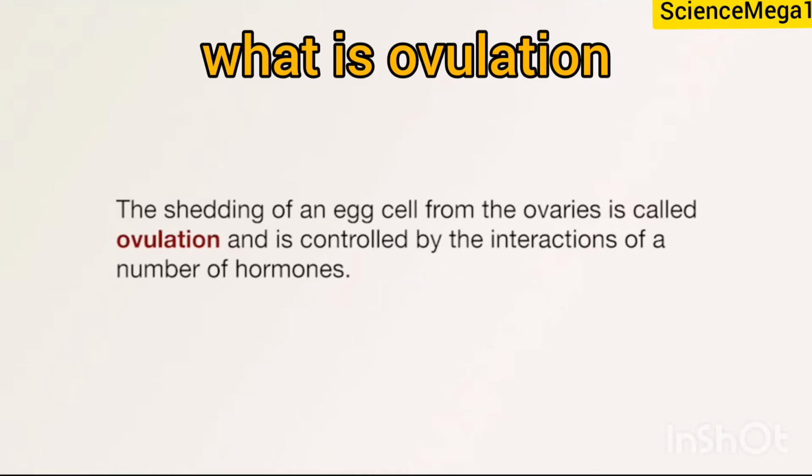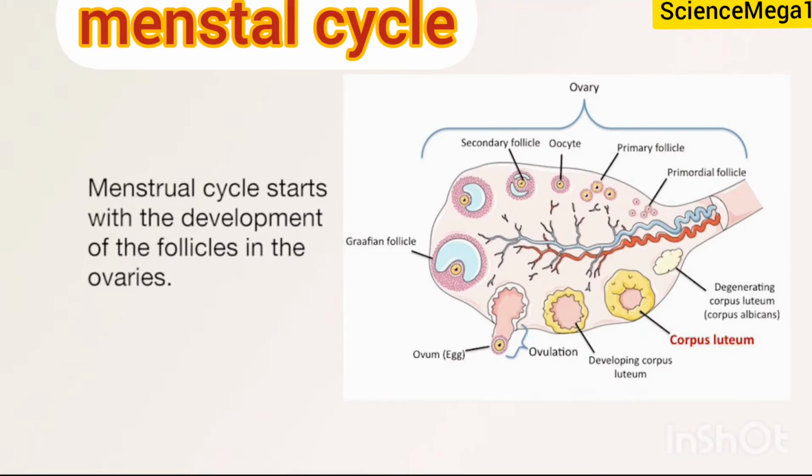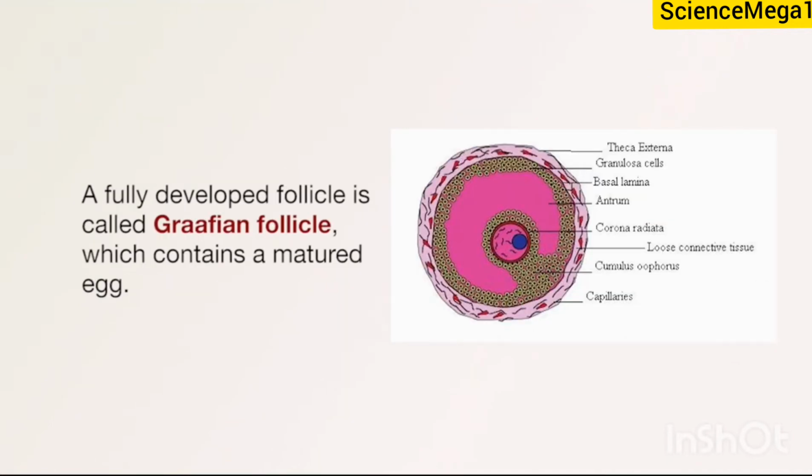The shedding of an egg cell from the ovaries is called ovulation and is controlled by the interaction of a number of hormones. The menstrual cycle starts with the development of the follicles in the ovaries. A fully developed follicle is called a Graafian follicle, which contains a matured egg.